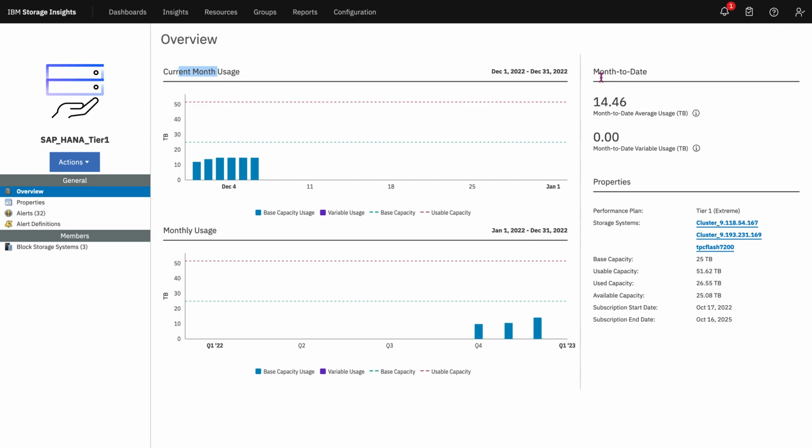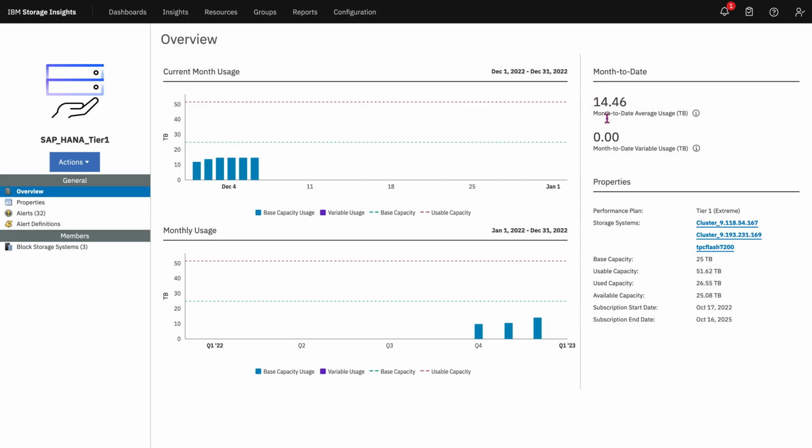On the right hand side, you see month to date. It shows you exactly your month to date average usage in TB. This value determines your service bill each month. It is the average capacity usage for the month, or 85% of the average for the 4 highest usage days, whichever is greater.